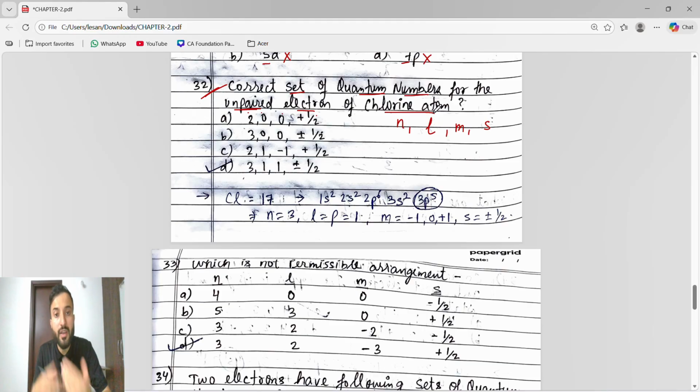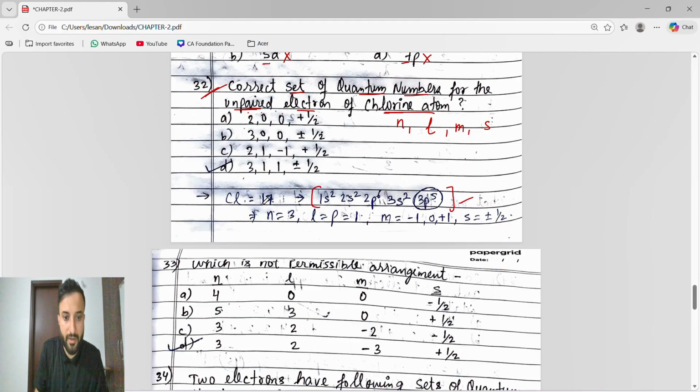So guys, how will we get to know the unpaired electron of any atom? Yes, we will write the electronic configuration, and we know how to write it. That trick I have told you in the synopsis. Every year in the examination they ask one question of this type: you have to write the correct set of quantum numbers only for the unpaired electrons of whatever atom they give.